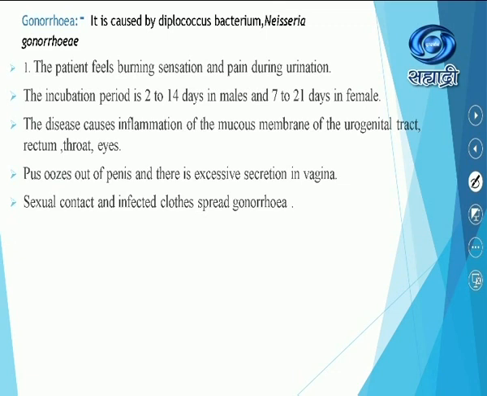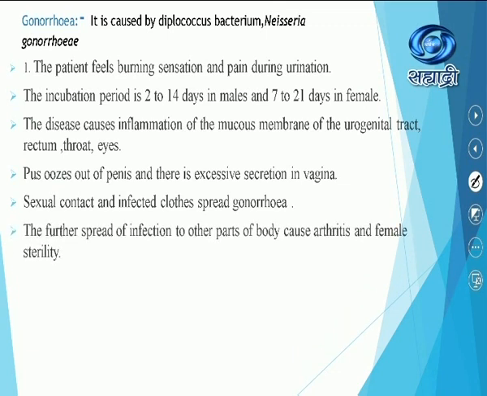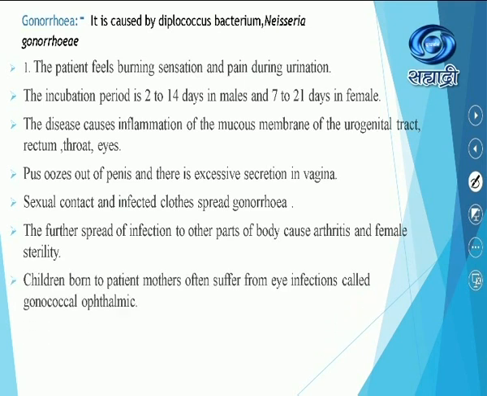Sexual contact and infected clothes spread gonorrhea. How does it spread? The further spread of infection to other parts of the body causes arthritis and female sterility. Sterility means she can't deliver a baby. Children born to infected mothers often suffer from an eye infection called gonococcal ophthalmia.